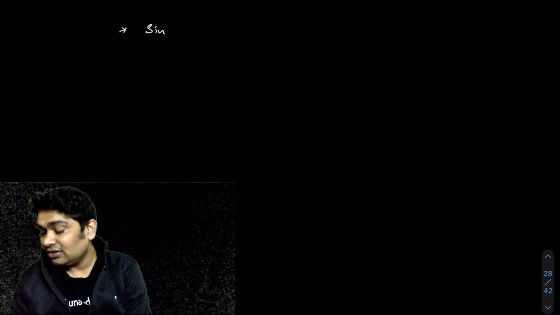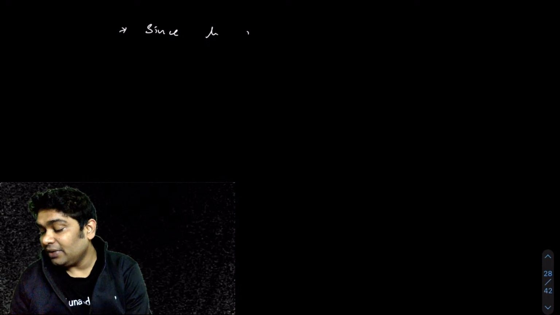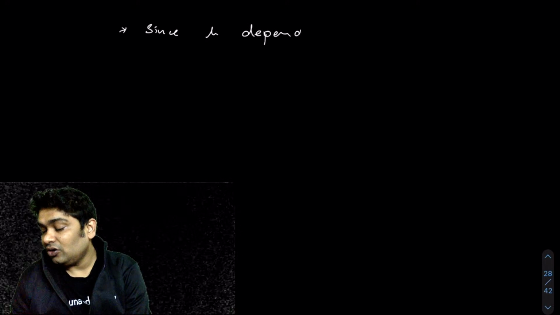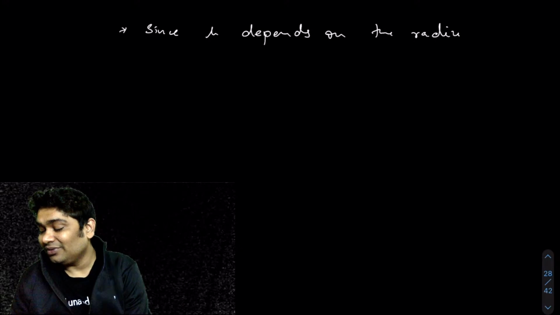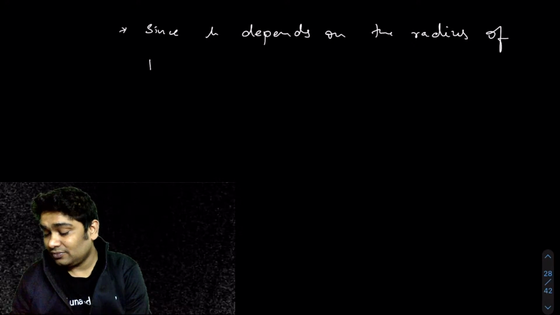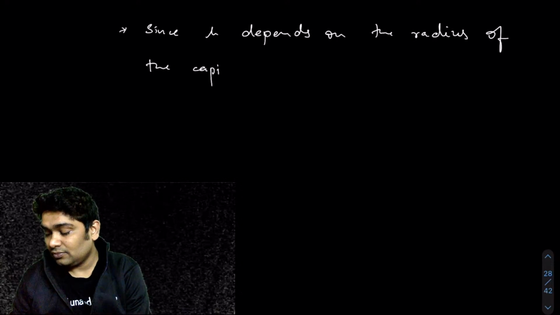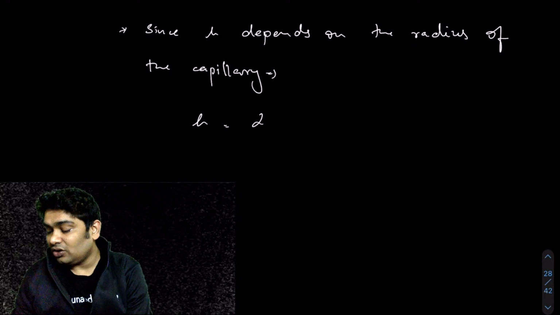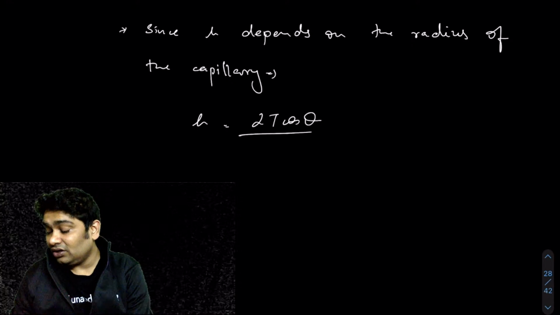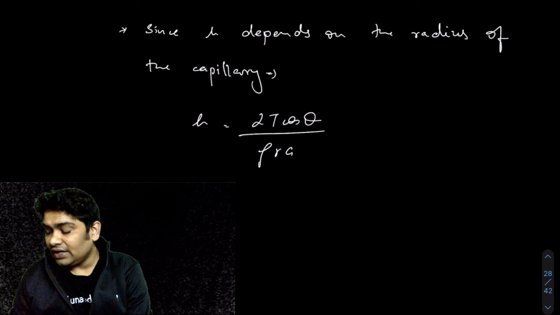So what you realize is that the height of liquid rise depends purely on the radius of the capillary tube, right? Since h depends on the radius of the capillary tube and not the actual height of the capillary tube. What you realize is, h was 2T cos θ over ρrg. So you realize this can have any value.